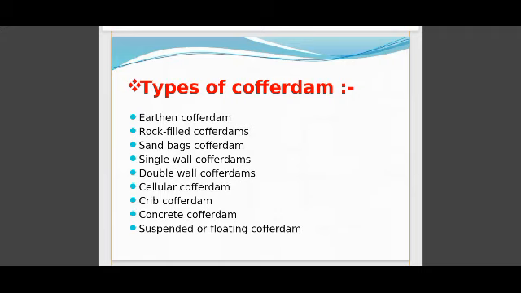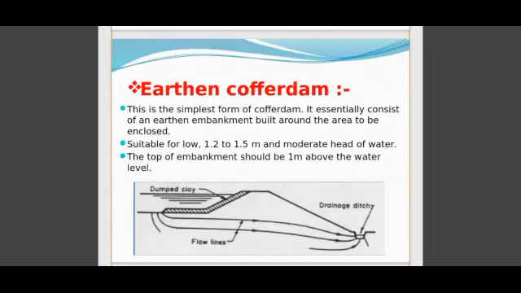So first we are talking about the earthfill coffer dam, the earthen coffer dam. This type of coffer dam is made of earthen embankment and can be constructed if the water depth is not more than 1.2 to 1.5 meter. In various books 1.4 to 1.8 meter also.